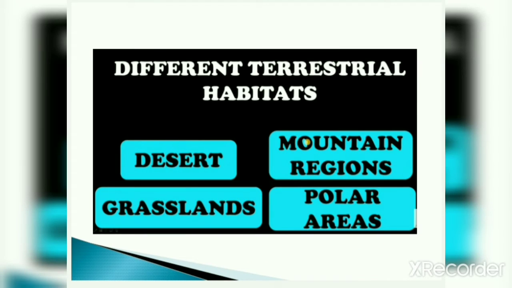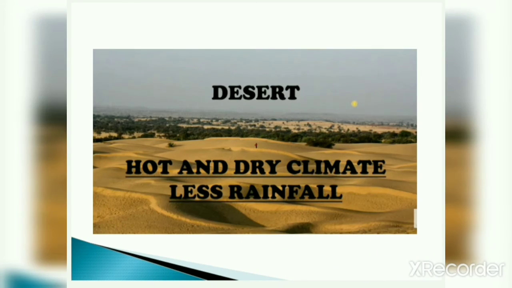Different terrestrial habitats. Now I already told you about the land habitats. So now we are going to study in detail about different terrestrial habitats. Desert, grasslands, mountain regions and polar areas are the different types of terrestrial habitats. So first we will study about the desert. As I already discussed, deserts are hot and dry and have less rainfall.